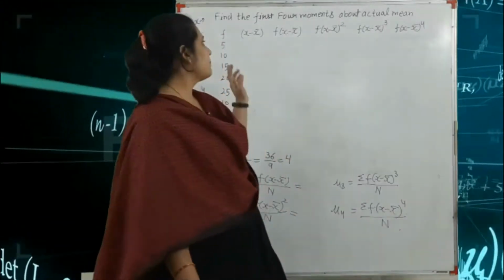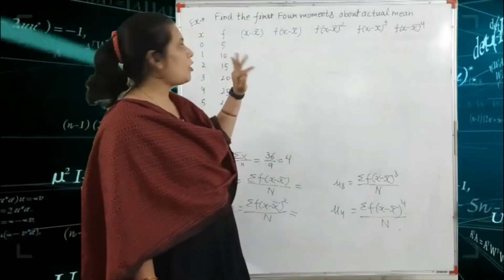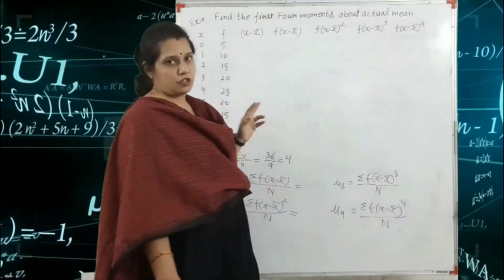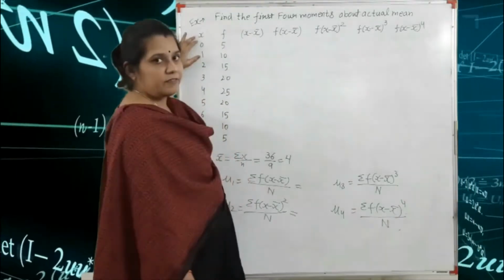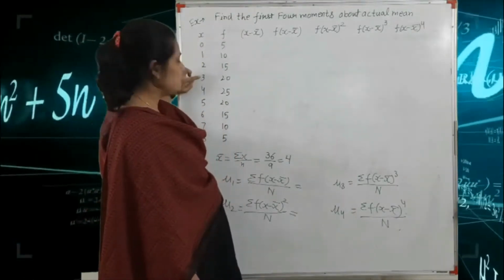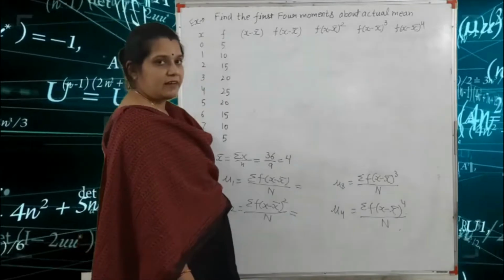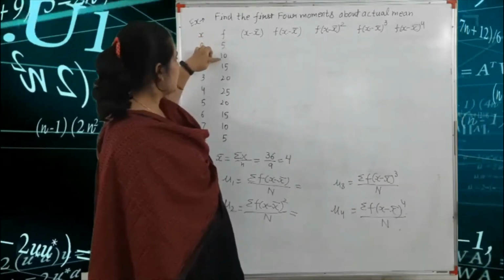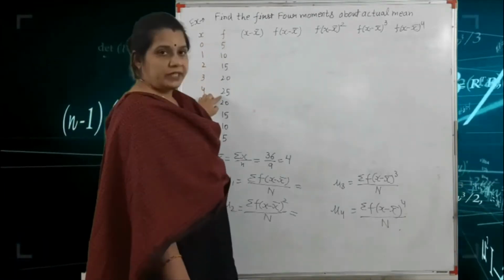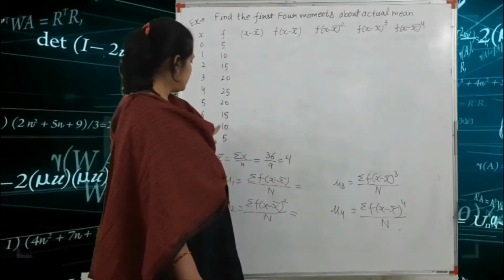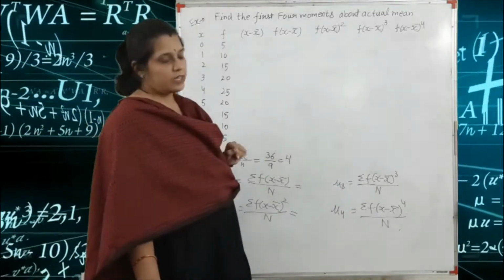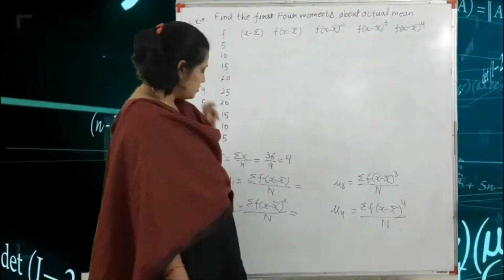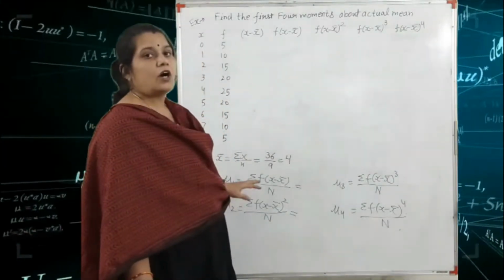So this is an example of the moments about the actual mean. The question is: find the first four moments about the actual mean. Here we are given the values of x: 0, 1, 2, 3, 4, 5, 6, 7 and 8. And the frequencies are given: 5, 10, 15, 20, 25, 20, 15, 10 and 5. So first we find the first four moments about the actual mean, so first we write the formula of the actual mean.